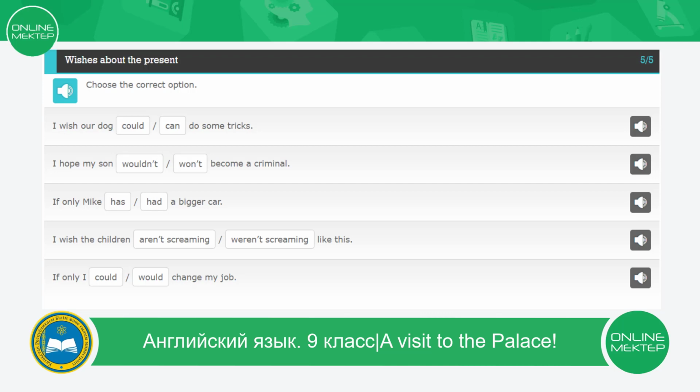In the previous lesson, we talked about wishes in the present and future. Before we start our new lesson, let's remember the structures. I wish I could go, if only I could go, and I hope I will go.